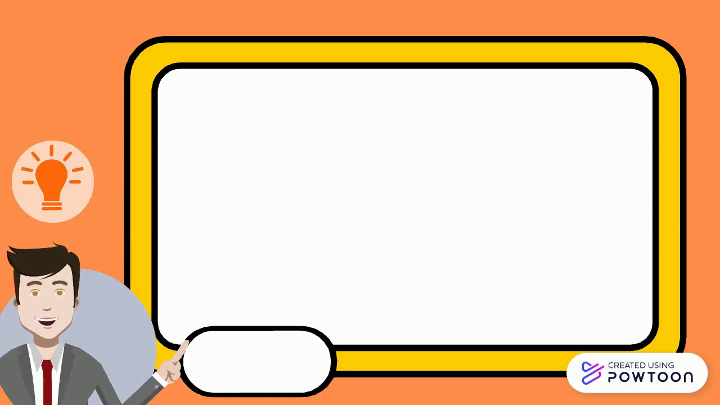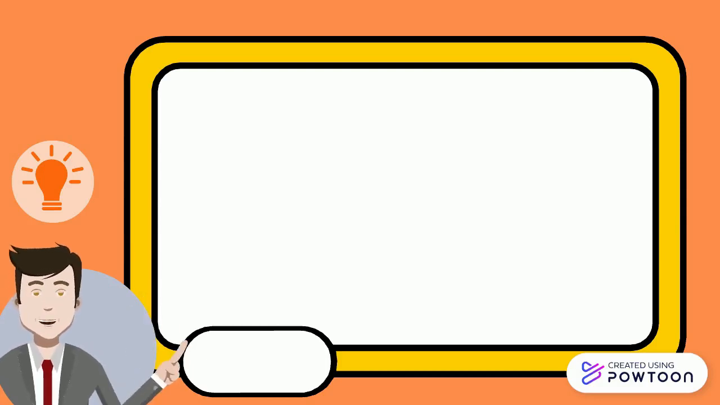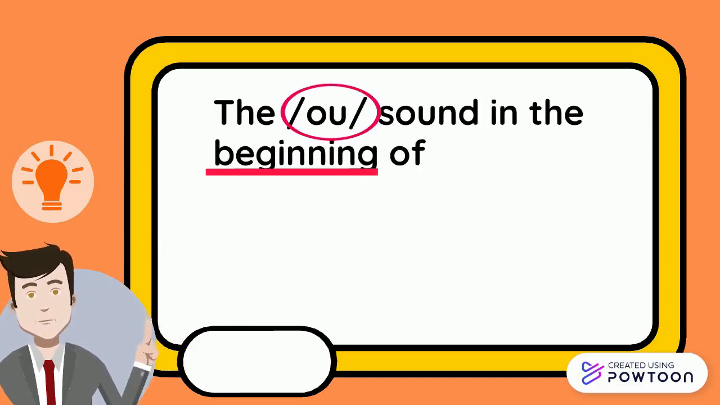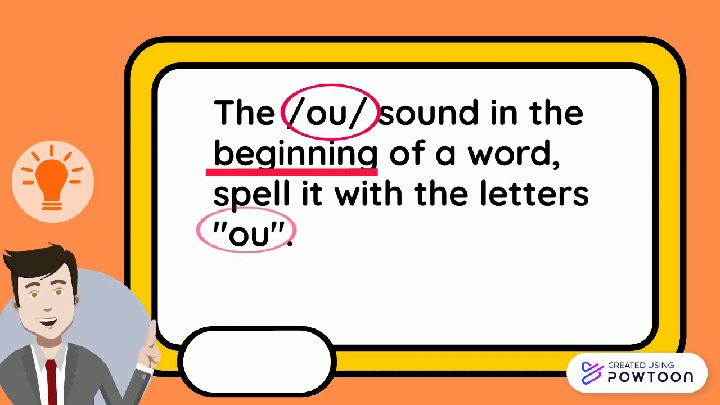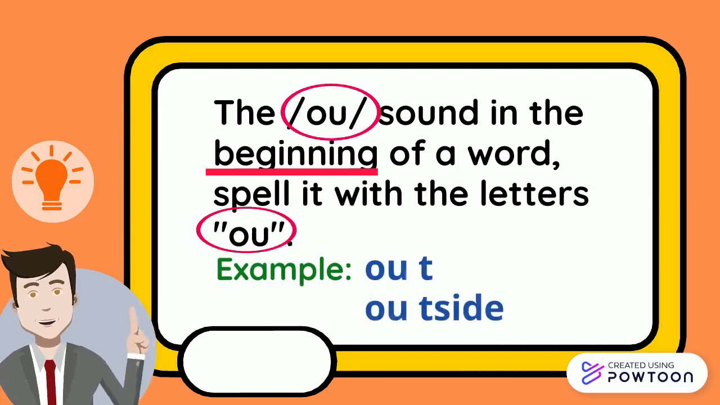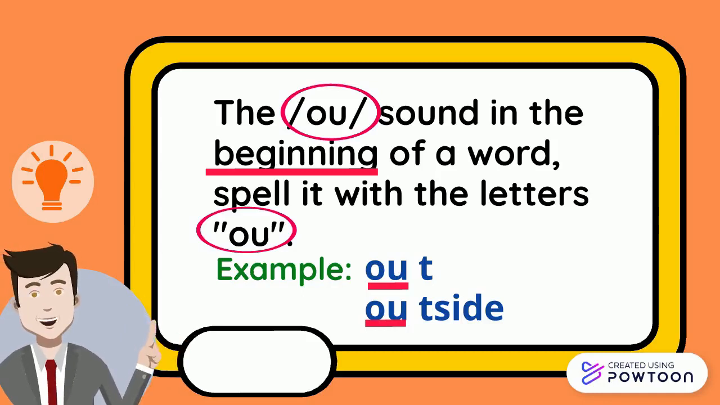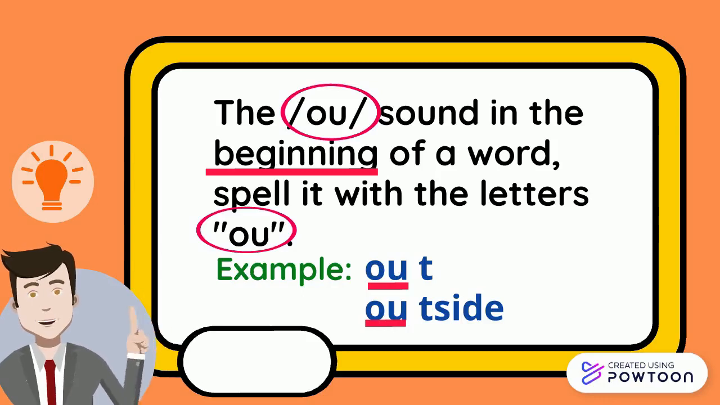Okay, class. Today we want to learn the OU sound. The OU sound in the beginning of a word. We need to spell it with the letters OU. For example, out, outside. See the OU at the beginning of the word. You got it? Good.